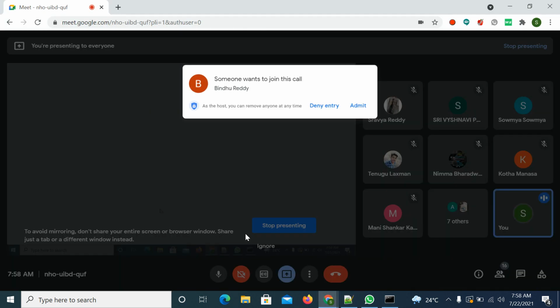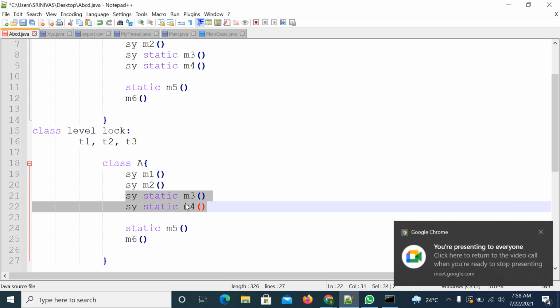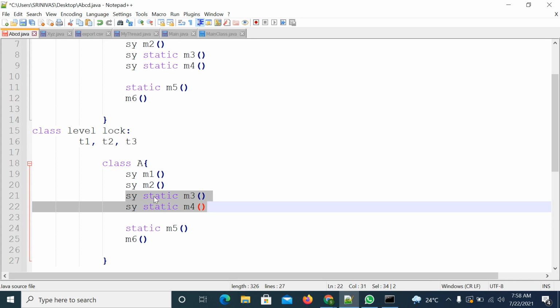The remaining threads are not allowed to execute those synchronized static methods, but they can execute synchronized instance methods, static methods or instance methods. No problem. We discussed this in the previous class.